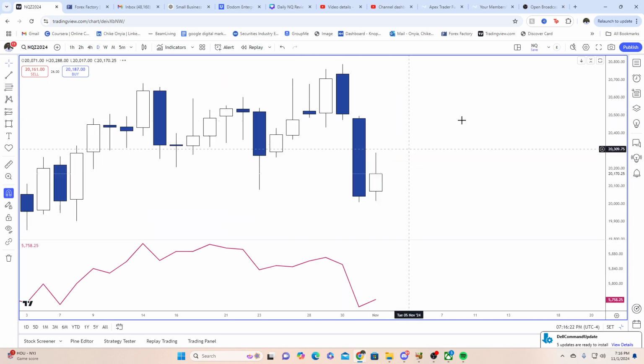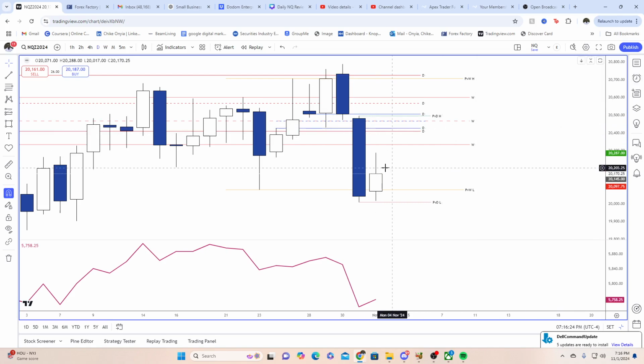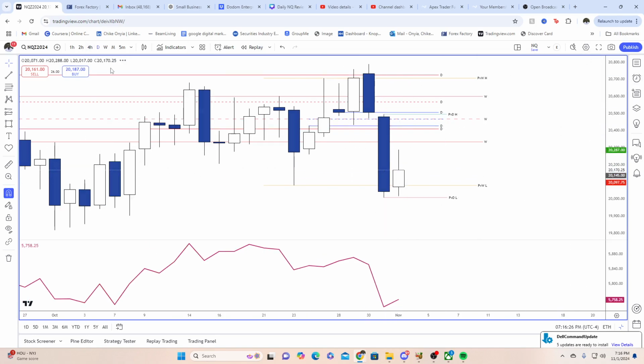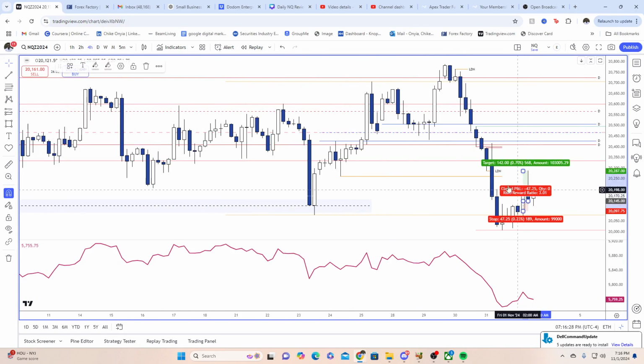That's something that I observed, and so that's kind of my bias for now on the daily. We're bearish. 4 hour, what happened today?